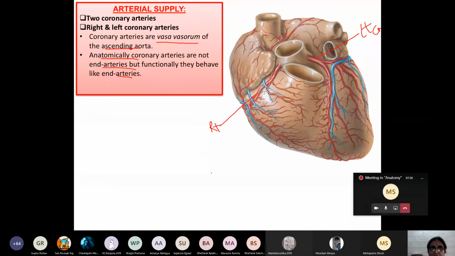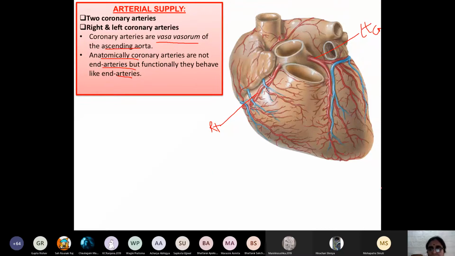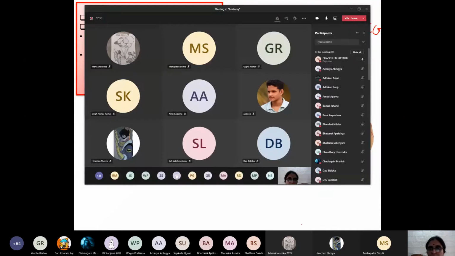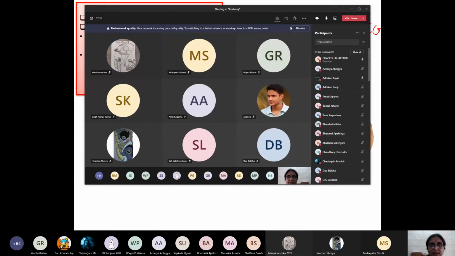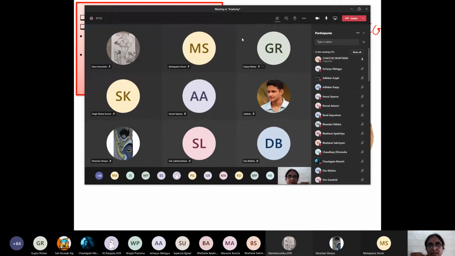What is the arterial supply of the heart? The heart is supplied by which arteries? Coronary arteries. Anjali Adhikari, what are the names of the arteries which supply our heart? Right and left coronary artery.